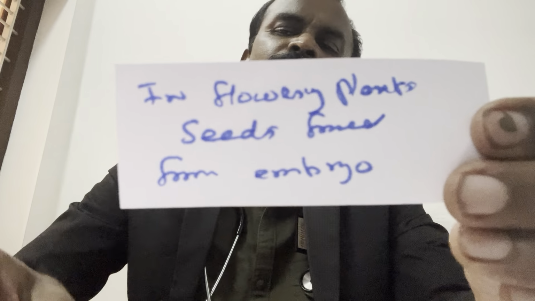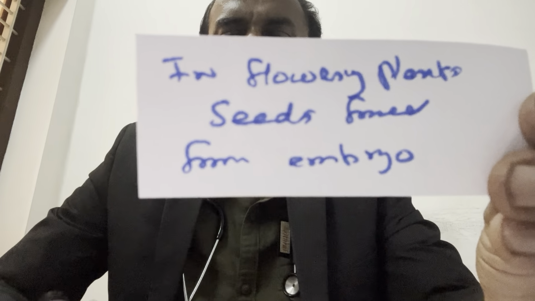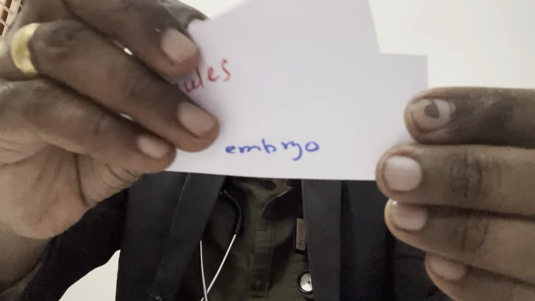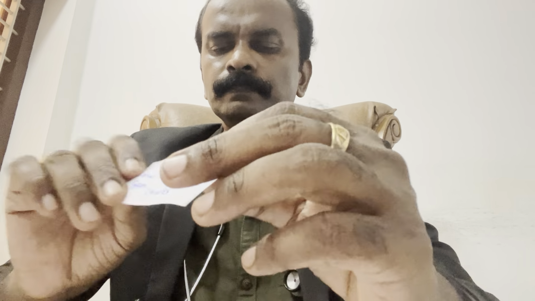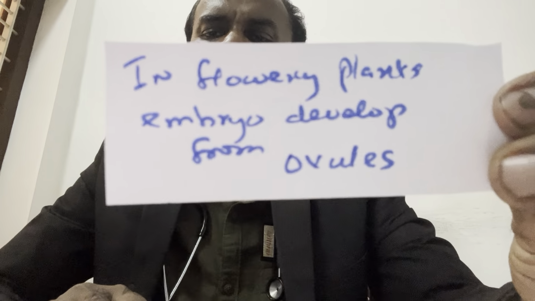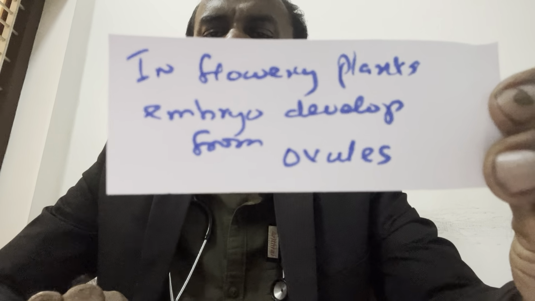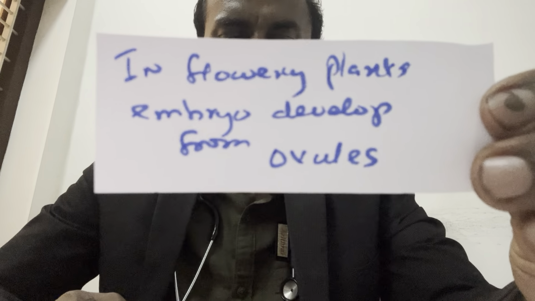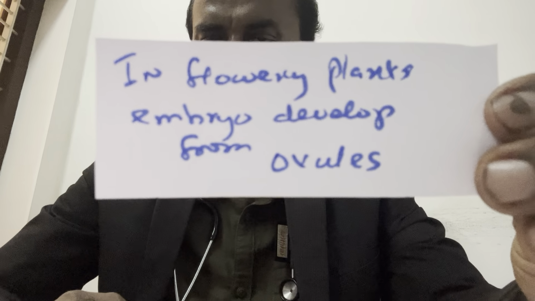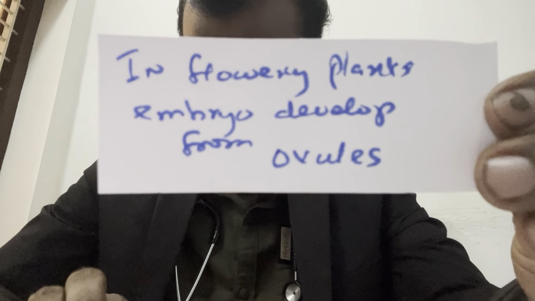In flowering plants, seeds are formed from ovules, which is the correct answer. In flowering plants, embryo develops from ovules. True or false?